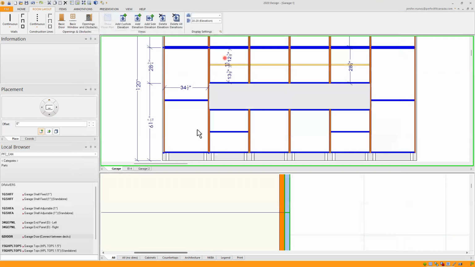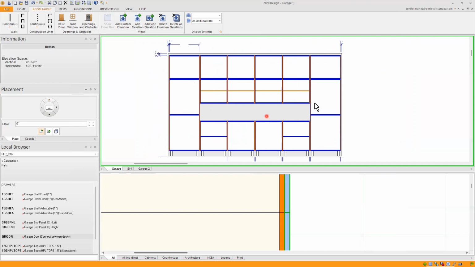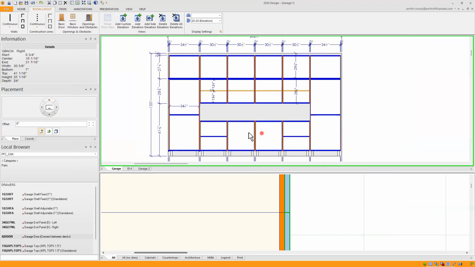So going back to my design, I will start adding my garage doors. I'm thinking to add doors all over this top section. In here, these two tall cabinets and these two in here, because I'm leaving this section for drawers. And I think I will add a garage door in here and in this one and leave these cabinets open. So I will proceed to select my garage door connect between decks and drag and drop it.